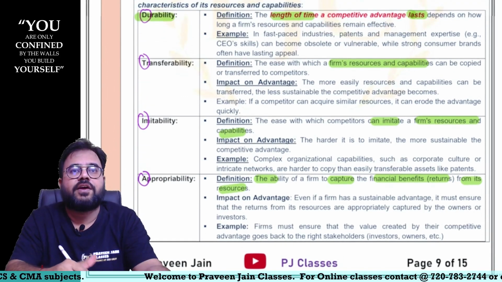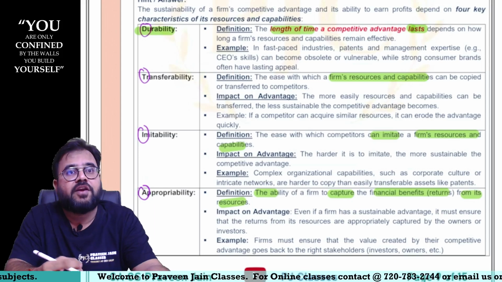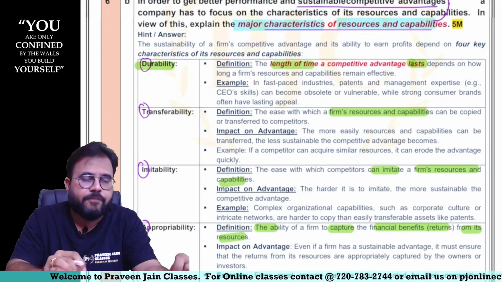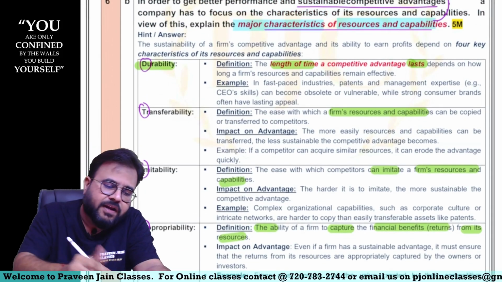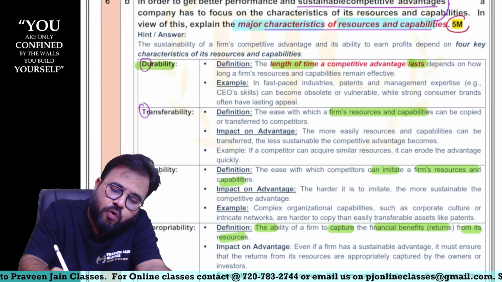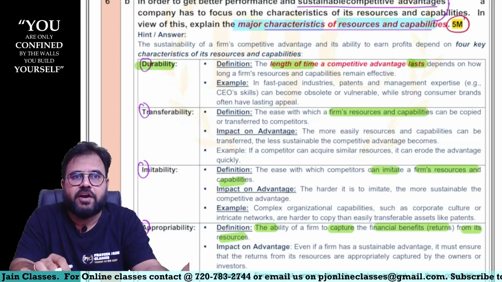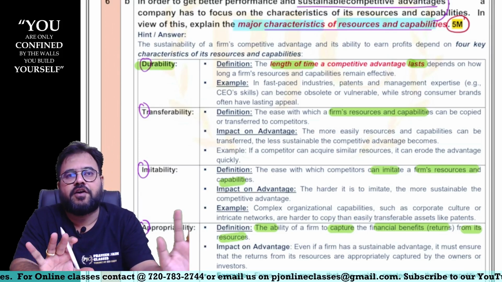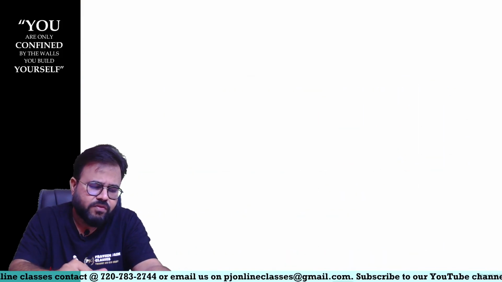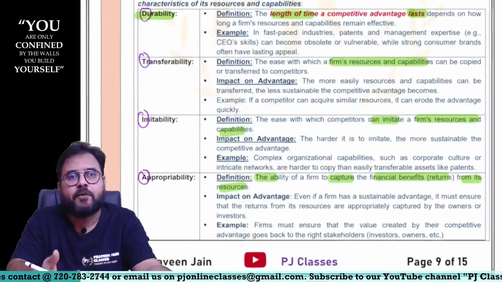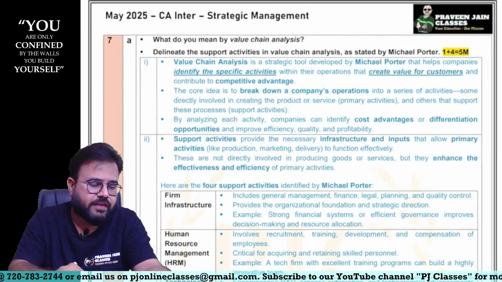So these were the four characteristics. A very beautiful example we have taken in the class also. So here you are supposed to write this particular question. And this was the only question where internal bits were not involved. In other words, it was a straightforward 5 marks question, and a very important question which we have marked also in the class.